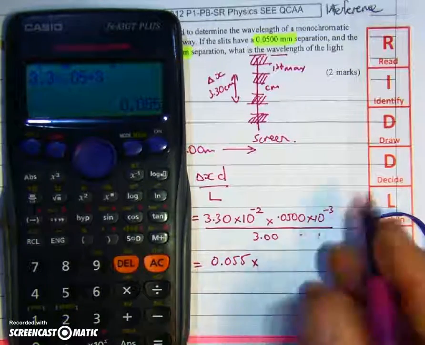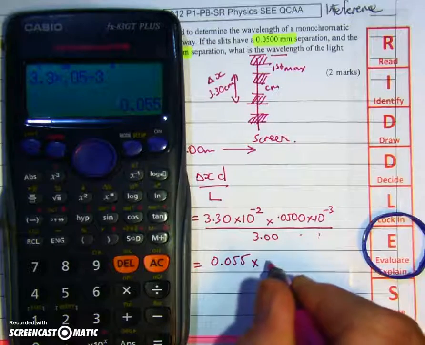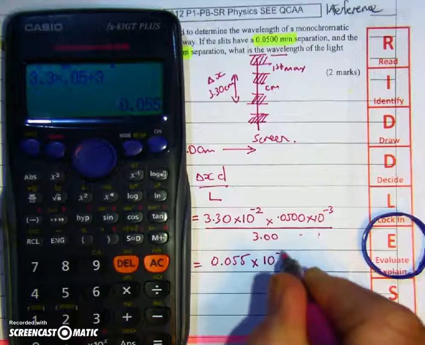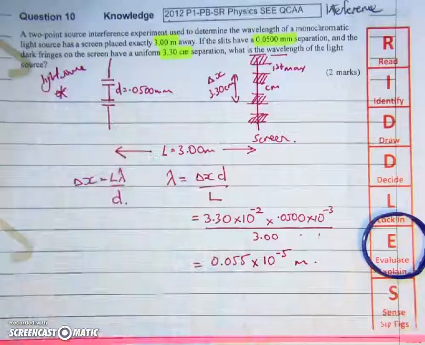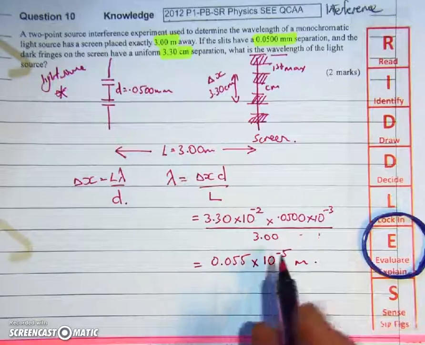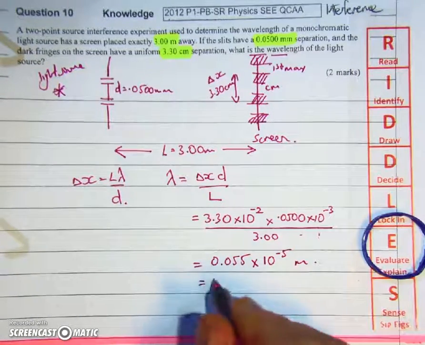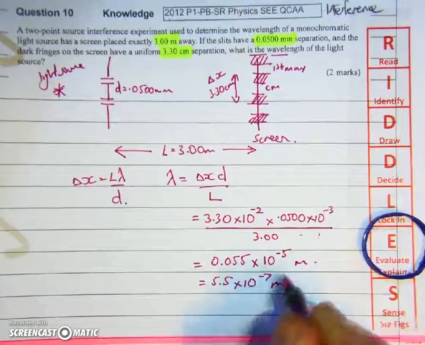Now I need to multiply that by 10 to the negative 2 and 10 to the negative 3, which is 10 to the negative 5. Now, to get this in standard form, I've got to make it 5.5 by 10 to the negative 7 meters.